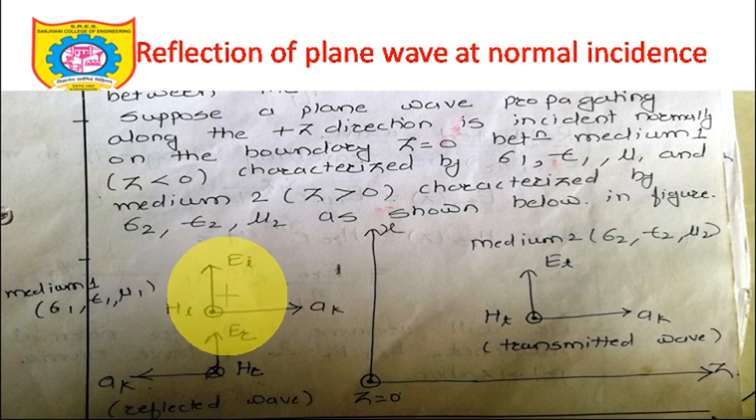So if your thumb is in the direction of wave propagation and your index finger is in the direction of EI, then HI will be indicated by your middle finger. It is pointing towards you, coming outside the plane of paper, outside the plane of the screen where you are watching this video, or the plane of the board where we have drawn this diagram. So all these things are mutually perpendicular. EI is perpendicular to HI, that we have already discussed, and wave propagation is perpendicular to the plane containing EI and HI.